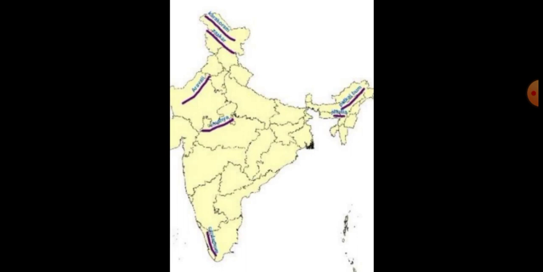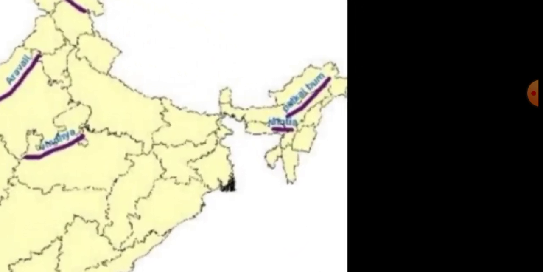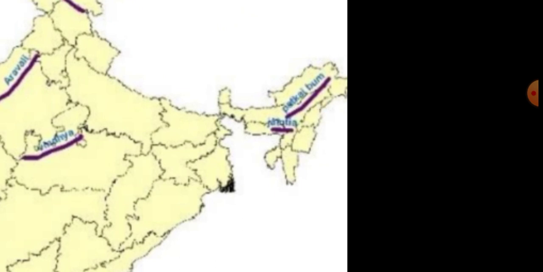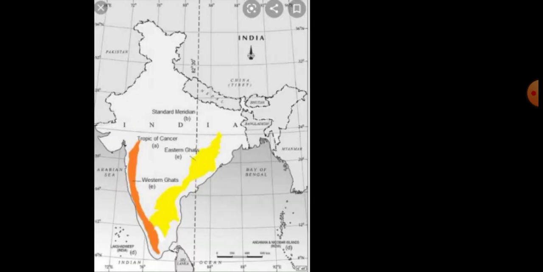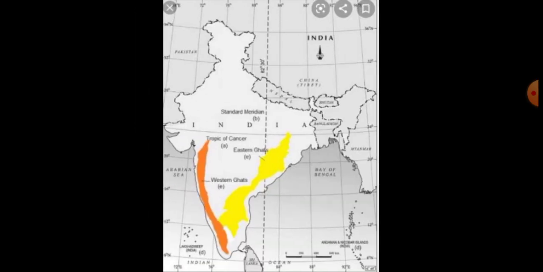Next map, Patkai Hill. On the eastern side of India, nearby Arunachal Pradesh and Assam, that border has the Patkai Hills. The Patkai Hills, as given, that one you have to do. That one alone you have to do in this map. Then you have to do the next map. Western Ghats and Eastern Ghats, likewise you have to draw.